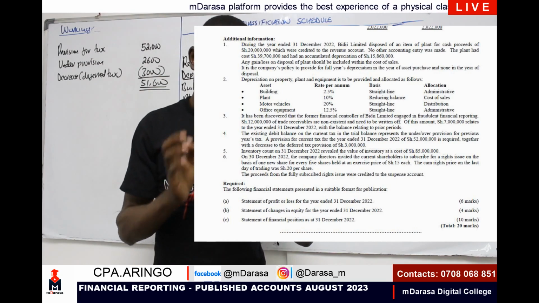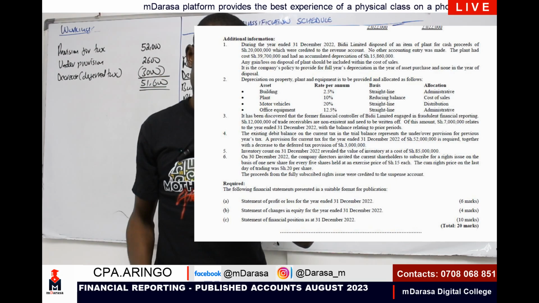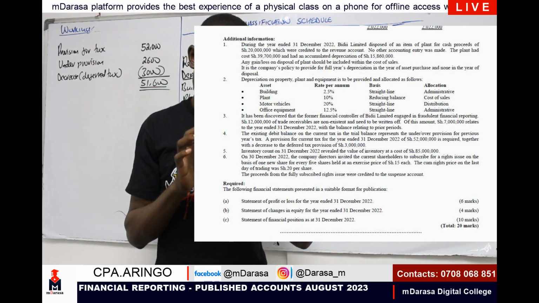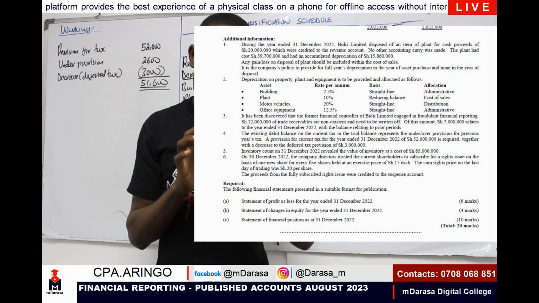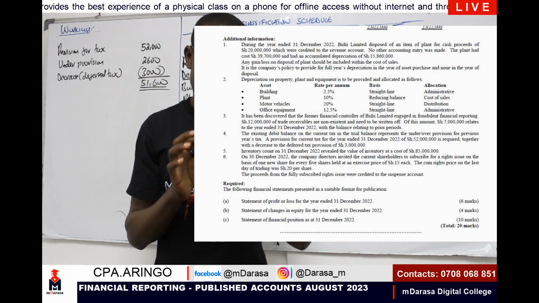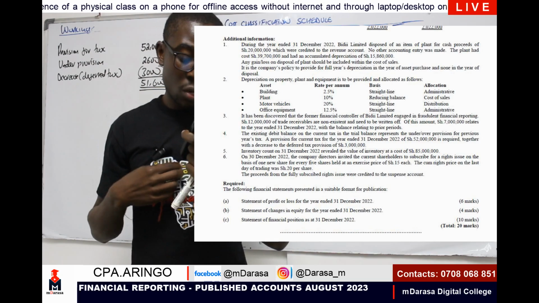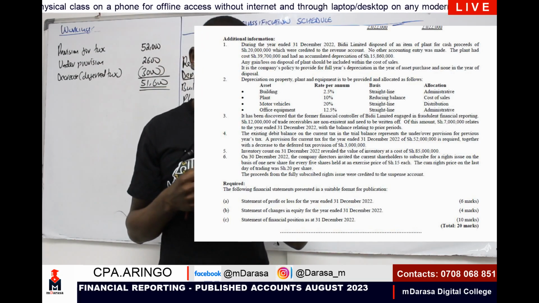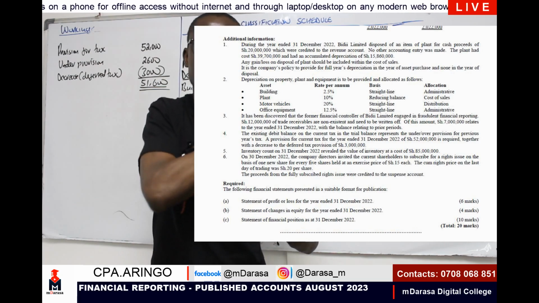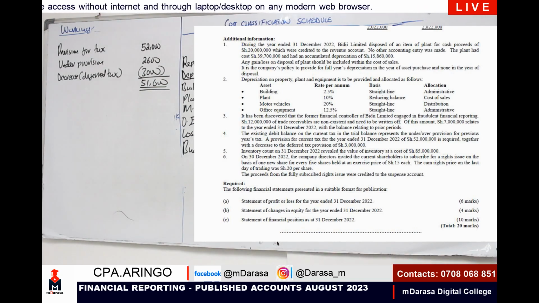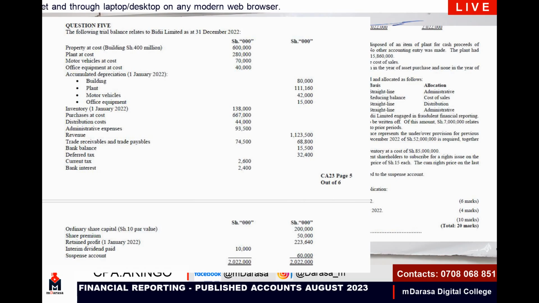Note 6, on 30th December, the company directors invited the current shareholders to subscribe for a rights issue on the basis of 1 share for every 5 shares held at an exercise price of 15 shillings each. The rights price on the last day of trading was 20 per share. The proceeds from the fully subscribed rights issue were credited to the suspense account. And that's why our good examiner gave us our suspense account, right? Remember this suspense account that you're given here? Look at the suspense account, you're given a value of 60, right?